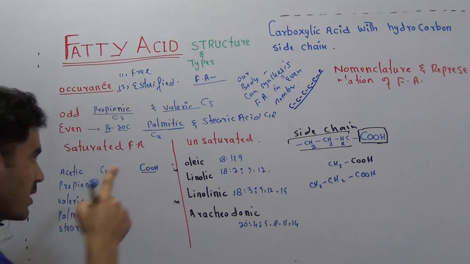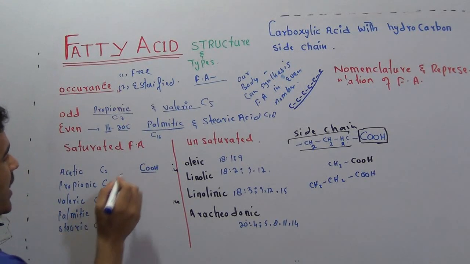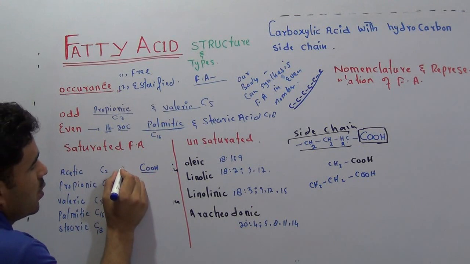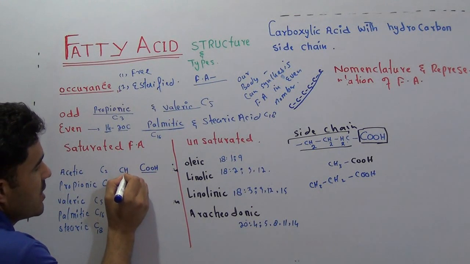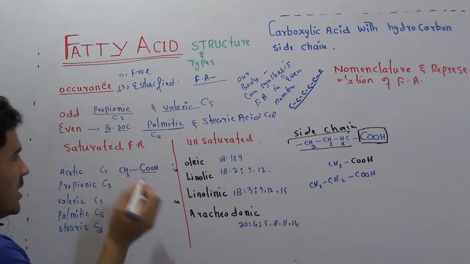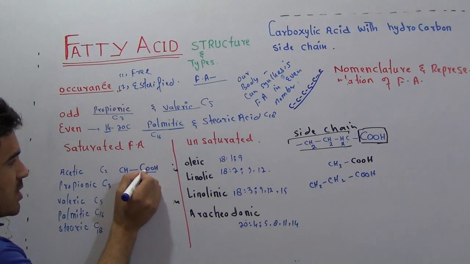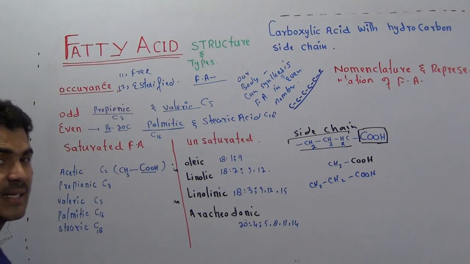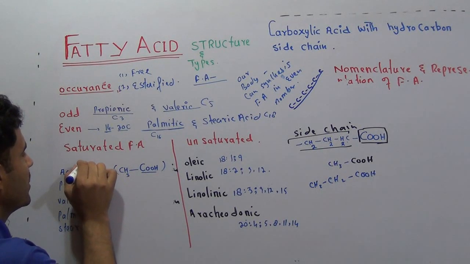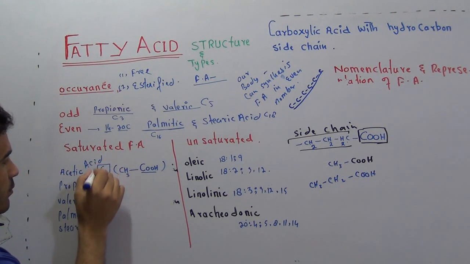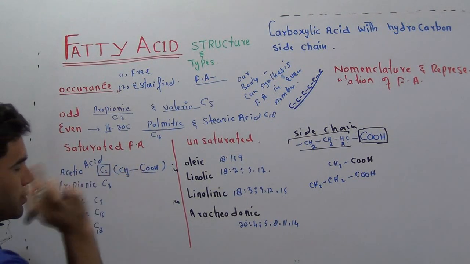So 1 carbon is from the COOH group, and because it is a total of 2 carbon, you can write only 1 CH3, with a bond between this carbon and this one. So CH3-COOH is the fatty acid called acetic acid. You can add here acetic acid, C2 for 2 carbon.